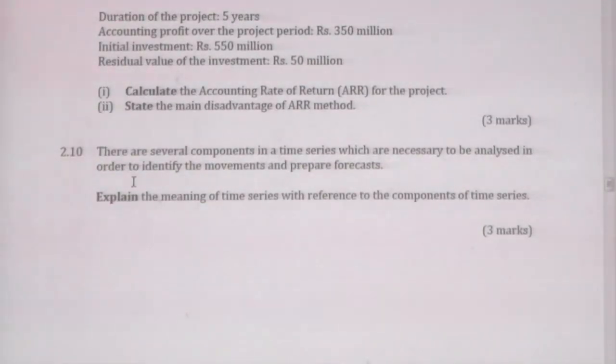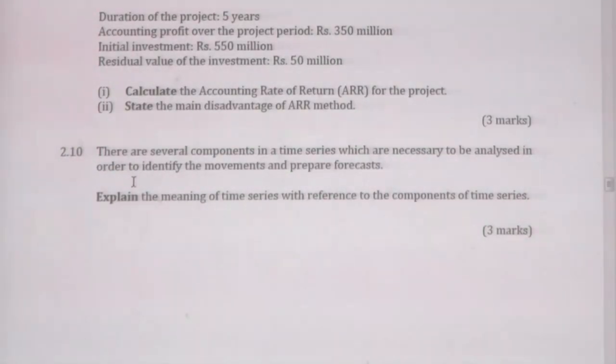The last question. There are several components in a time series. We have just discussed these lessons in the previous video. There are four components in a time series: trend, seasonal, cyclical and irregular variations, right, to be analyzed in order to identify the movement and prepare forecasts.